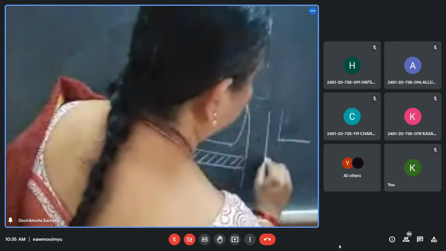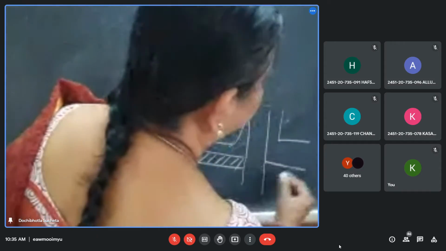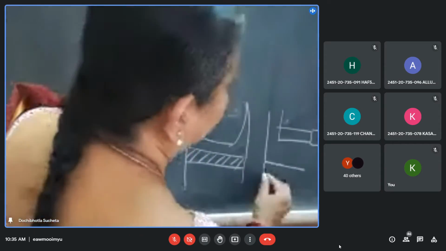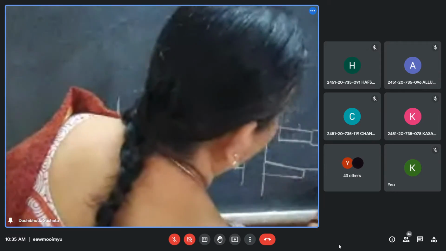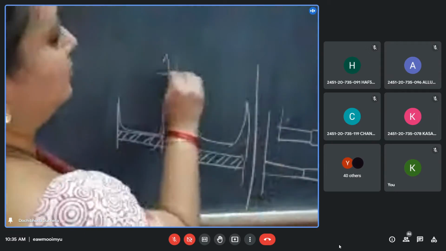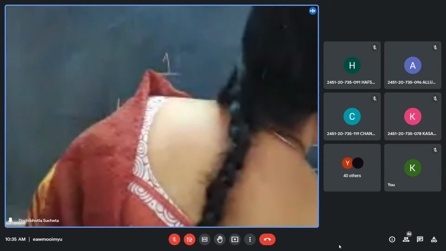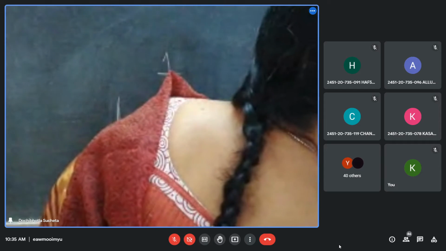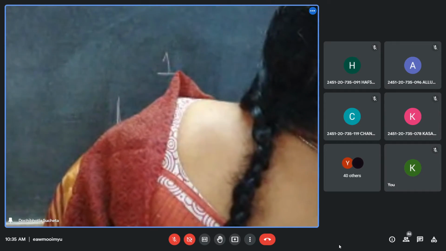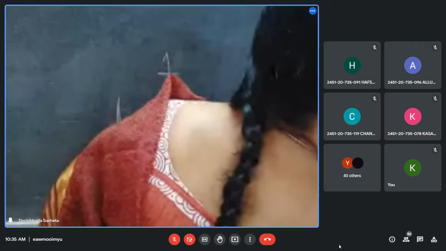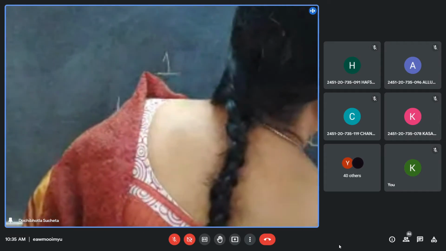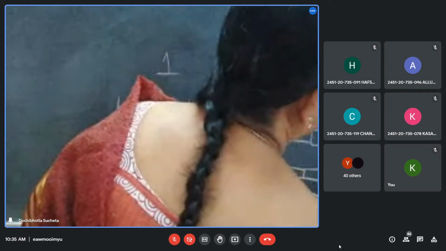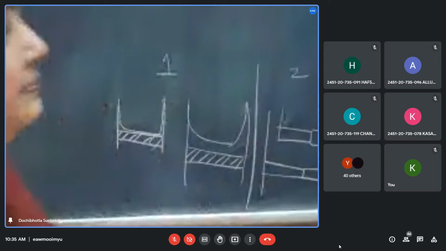Another one: I'm doing welding. I want to weld two rods. I've welded the rods like this. This is one, and that's the other one. And I have welded the rods like this and like this. This is a better way of welding.